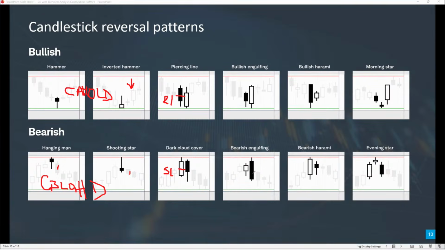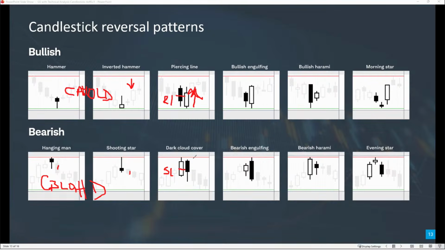Dark cloud cover and piercing line aren't as intuitive sometimes for people to see. Somebody said, I always struggle to understand those. But what it means is you had this down day, and then it gapped down on the open, and the buyers said, enough is enough. This is a deal at this price, or I'm coming in and buying. And then they came in and showed up in force, in numbers.